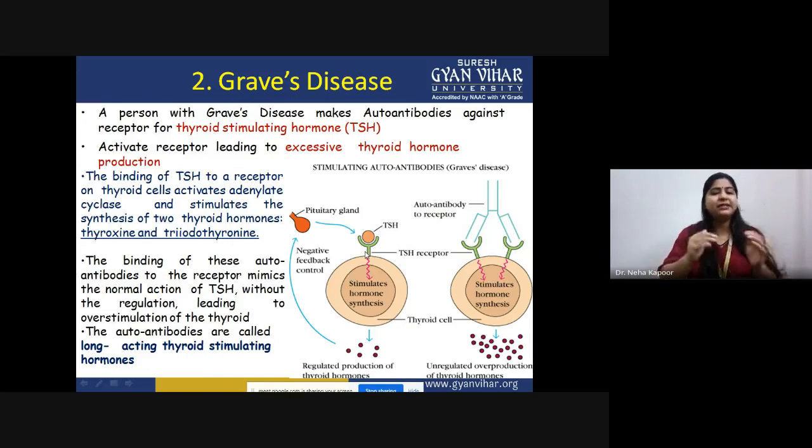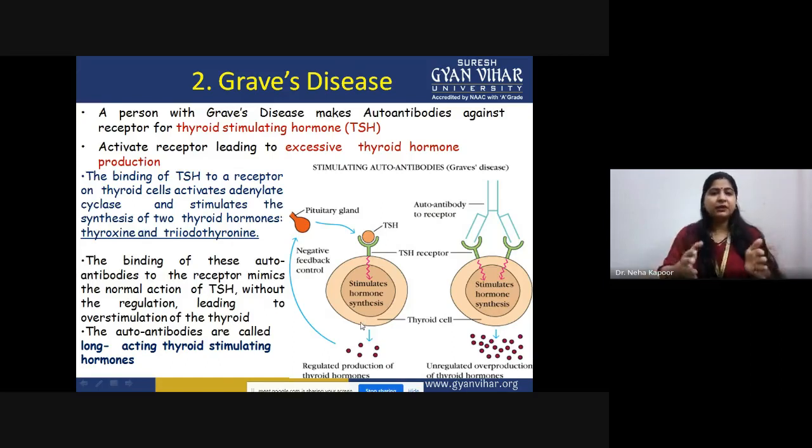In the normal condition, what is happening? Suppose this is the thyroid cell, and this is the TSH receptor present on its cell surface. What attaches onto this receptor is TSH, thyroid stimulating hormone, which is released by the pituitary gland. When this hormone attaches, it initiates a signaling cascade, an intracellular signaling pathway is activated, due to which the thyroid cell is stimulated to produce thyroid hormones. Because of that, regulated production of thyroid hormones happens.